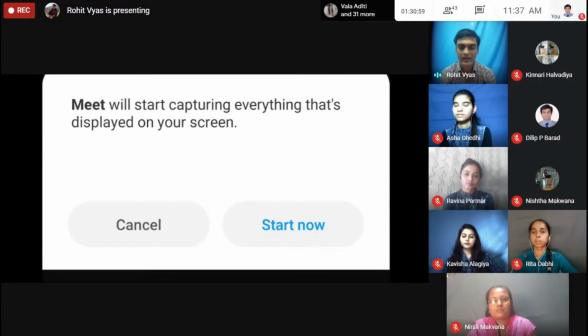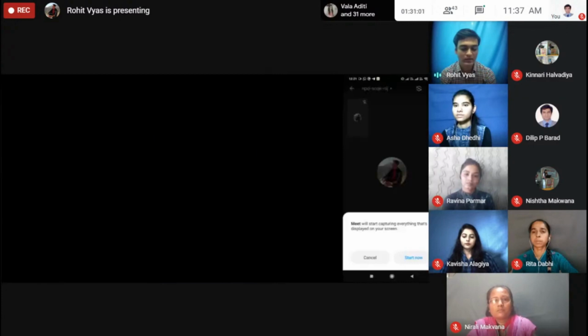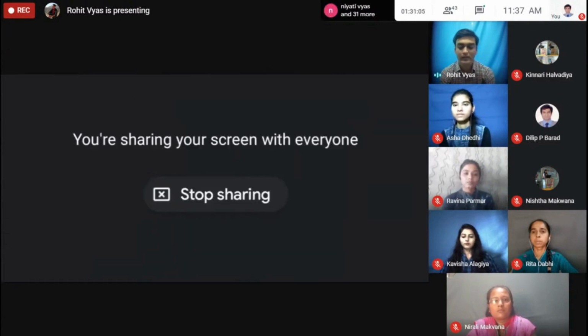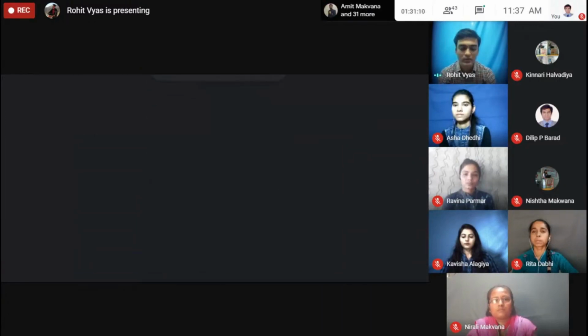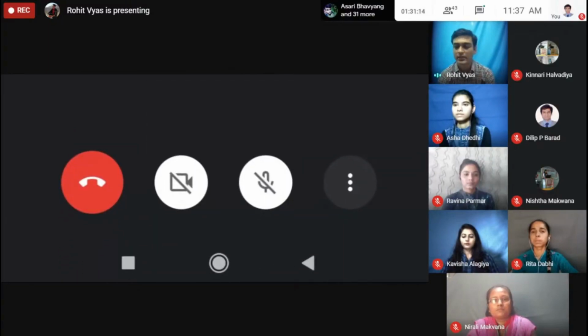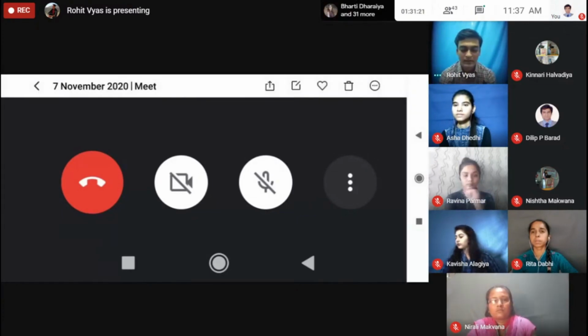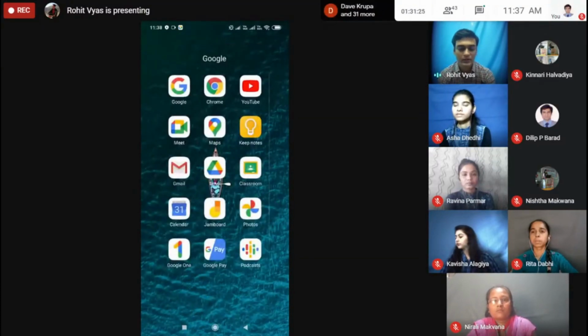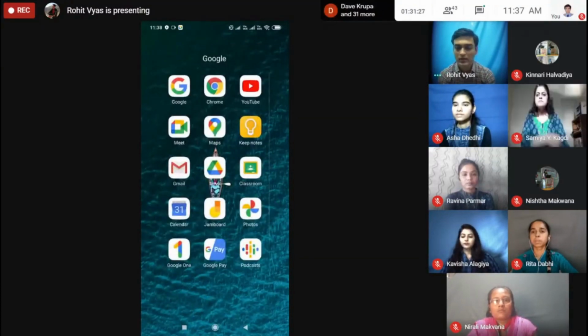And by pressing this Start Now button, you will be able to share your screen, and anything on your screen, you are sharing with everyone. So these messages will be there. So right now I am sharing this screen, and for example, if I want to share or explain something from my mobile phone, for example, if I want to explain something from my blog, then let me put it on. And it is also very well recommended that you use Google Chrome browser anytime, because it is very easy to use.